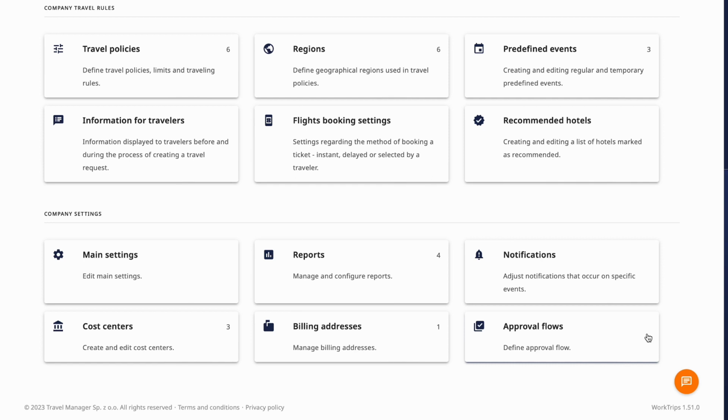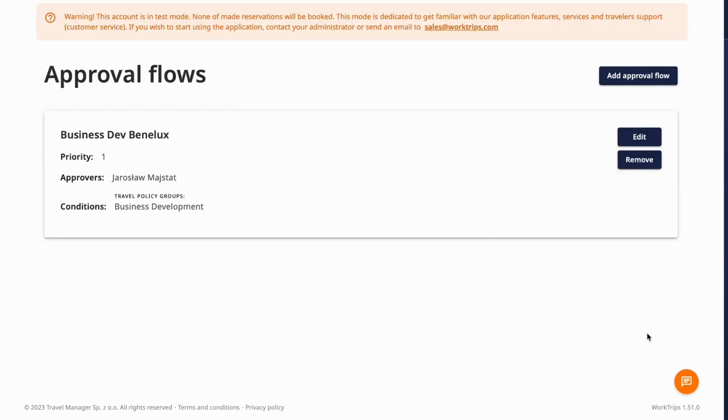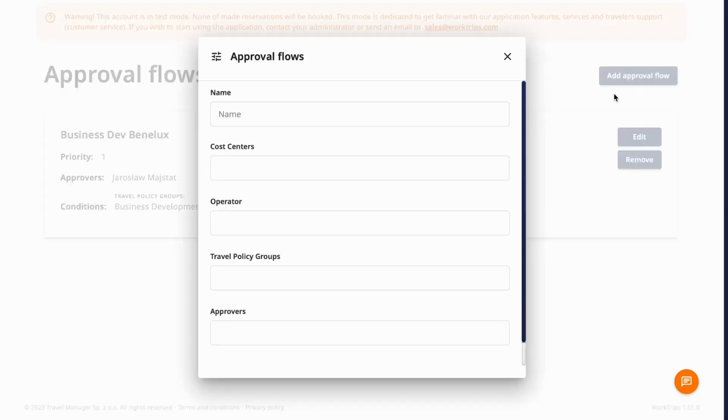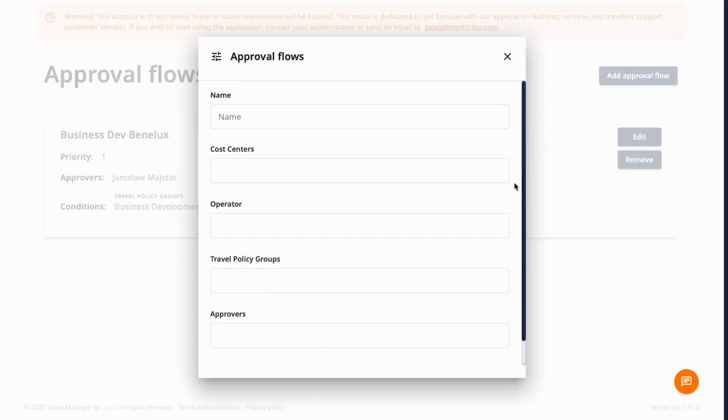Approval flows. Define who can approve trips for specific user groups and cost centers. Please remember that you can add more than one approver to each of the flows.